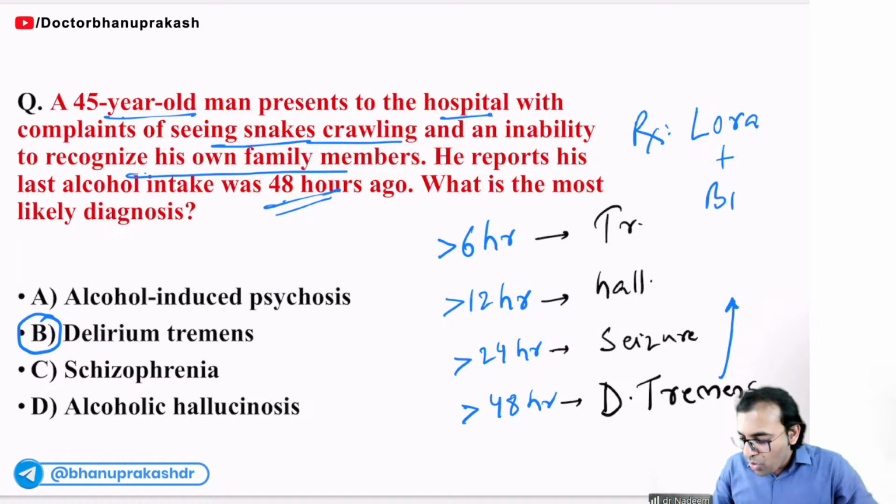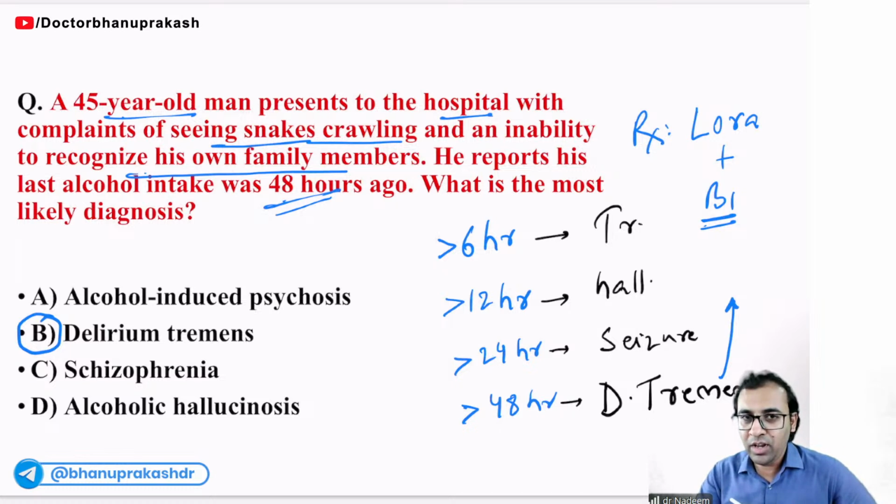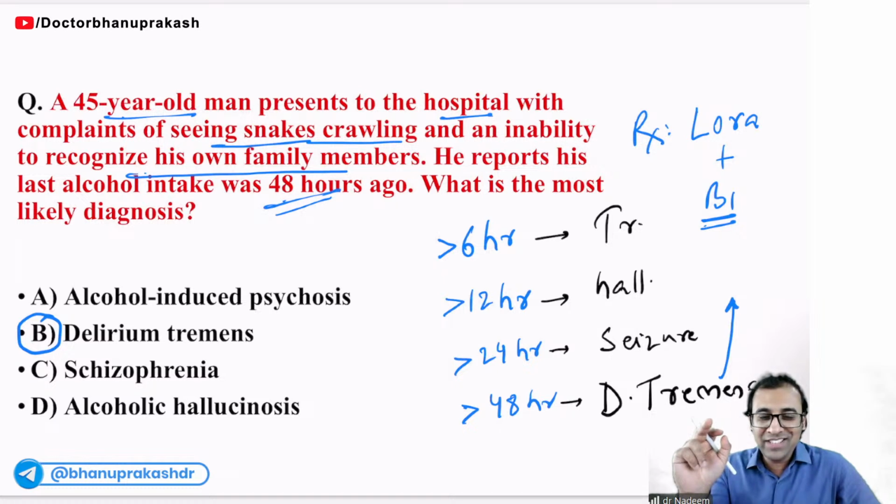The question they are asking: why is vitamin B1 injection mandatory? Because if you are not going to give the thiamine injection, it can lead to one more emergency, Wernicke's encephalopathy. So to prevent Wernicke's, we have to add vitamin B1 at any cost.